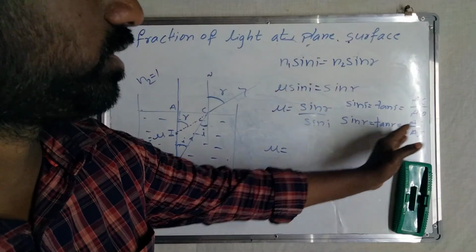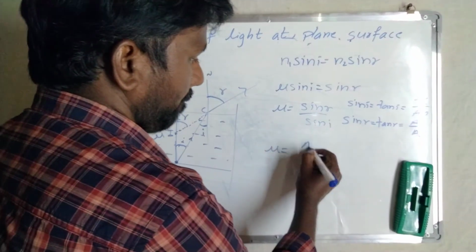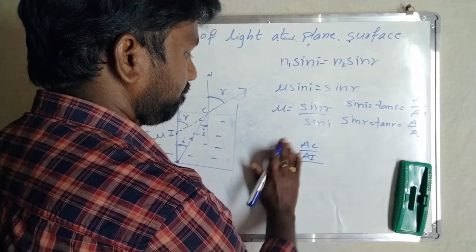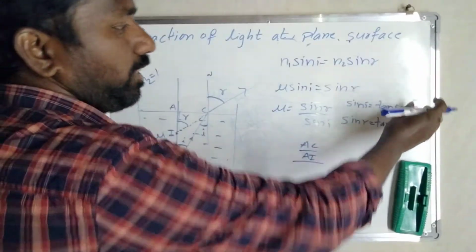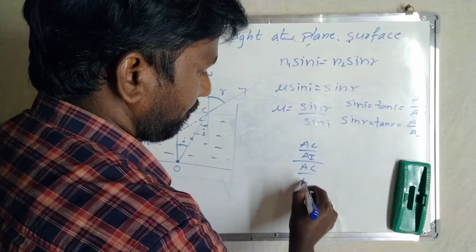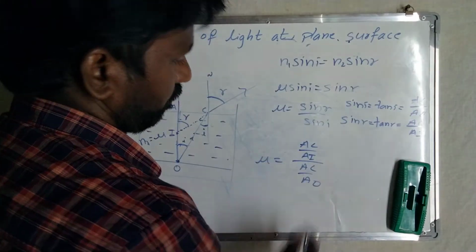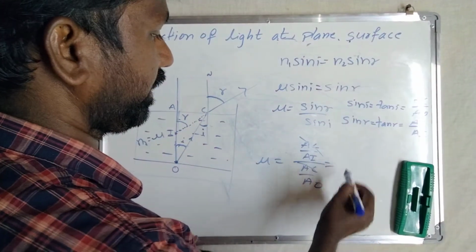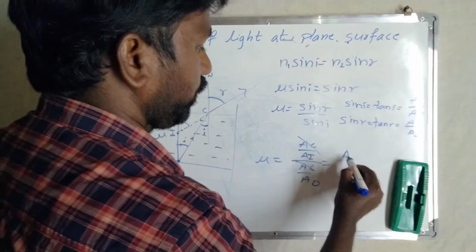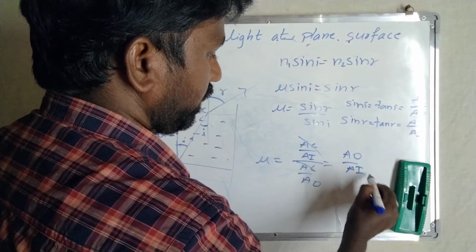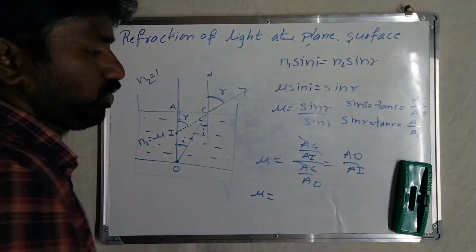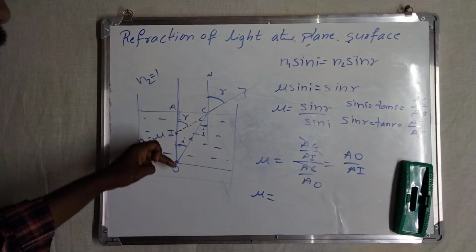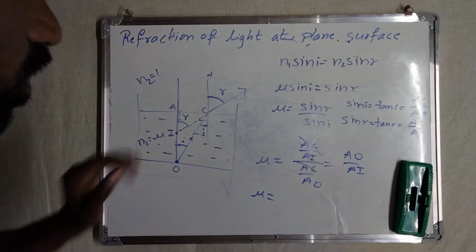Substitute these two values in this equation. Then mu equals sine R, which is AC by AI, divided by sine I, which is AC by AO. Here AC gets cancelled. Then AO goes to the numerator and AI is in the denominator. So mu equals AO by AI. What does AO mean? AO means from here to here. This is the real depth of the object.